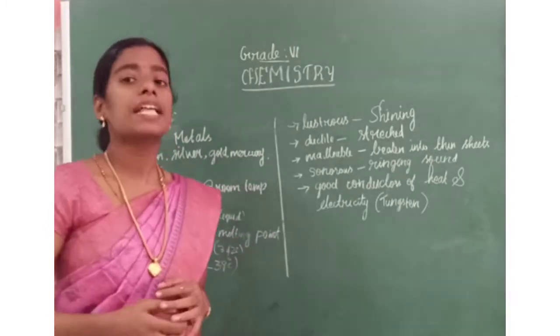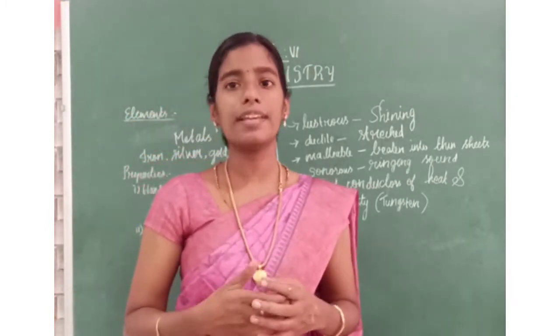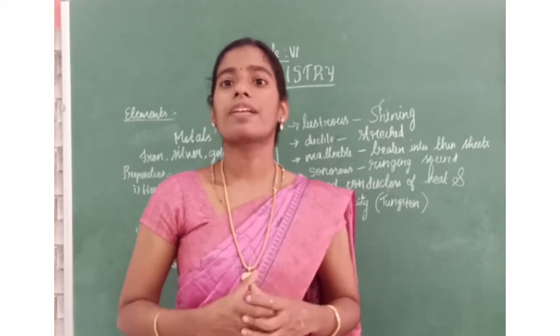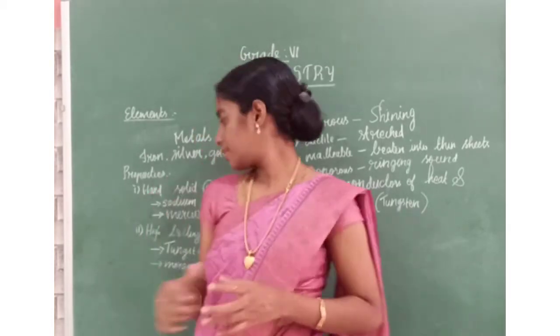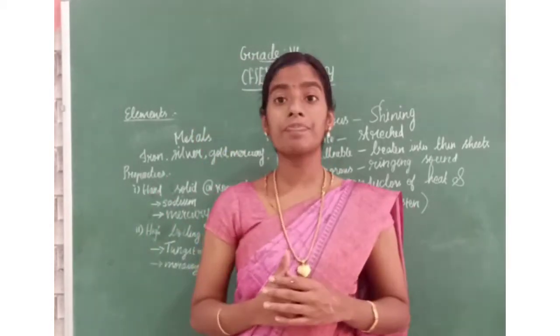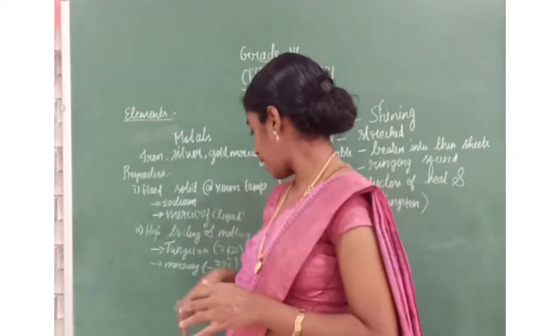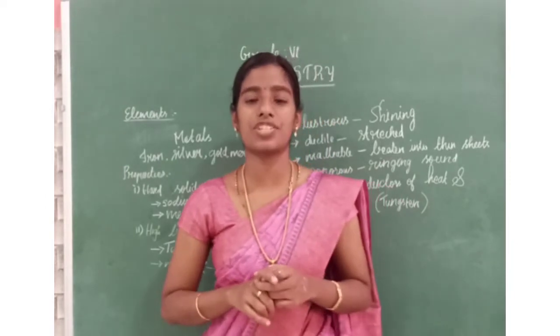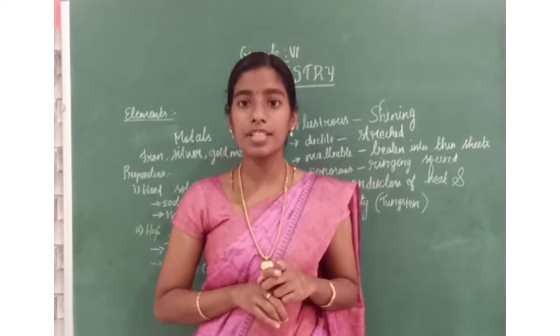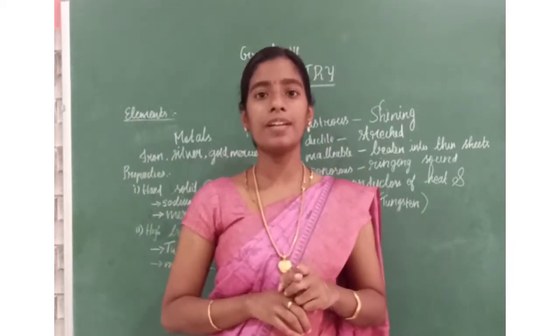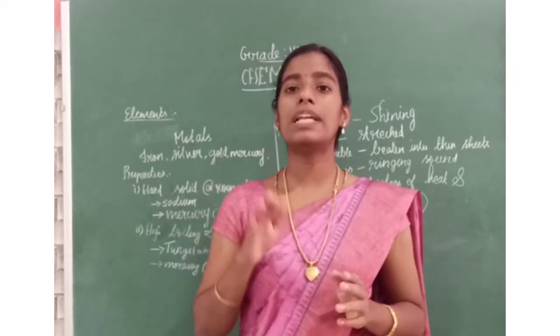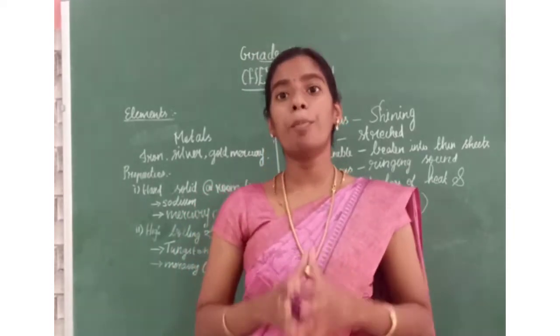Next point is, they have high boiling and melting point. For example, consider tungsten has its boiling point 3422 degrees Celsius. Only at this point it will boil.